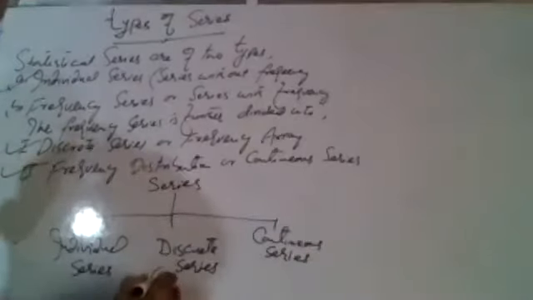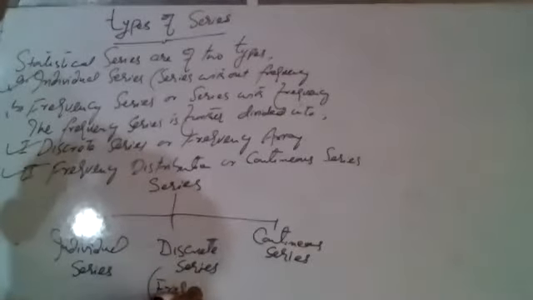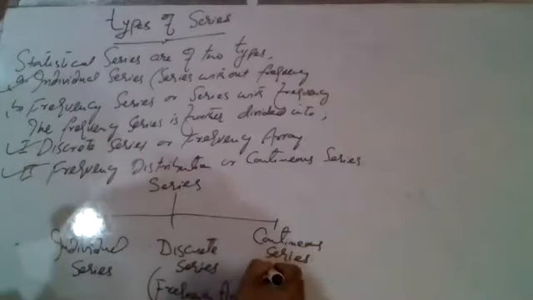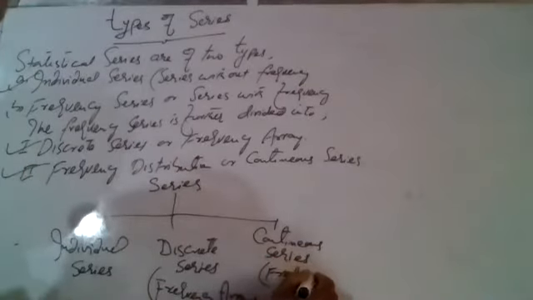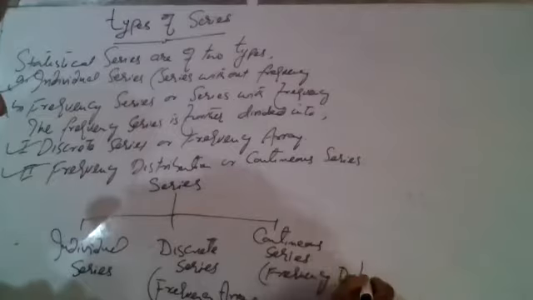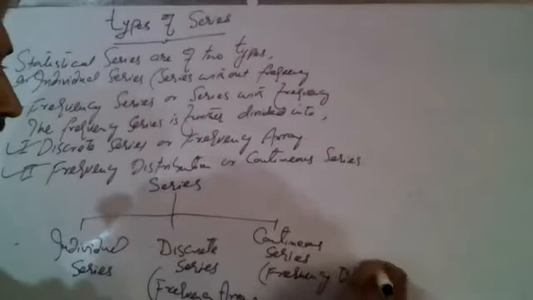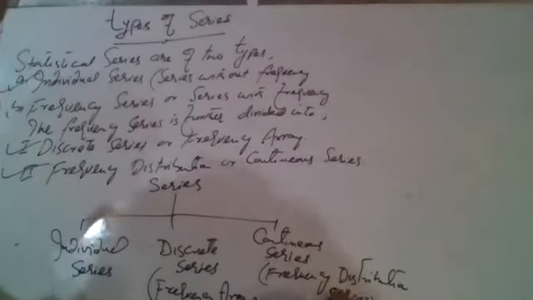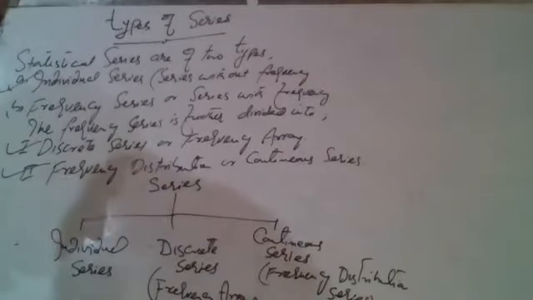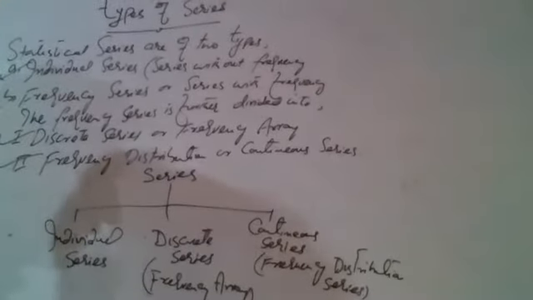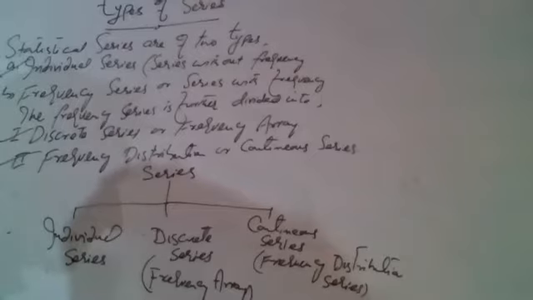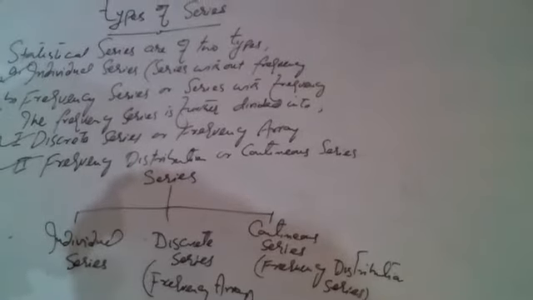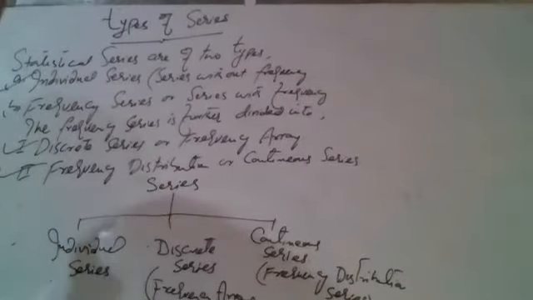This discrete series is also called frequency array, and this continuous series is also called frequency distribution series. Frequency array or frequency distribution series. Thus, we can say statistical series are of three types: individual series, discrete series, and continuous series. You write down these three types.